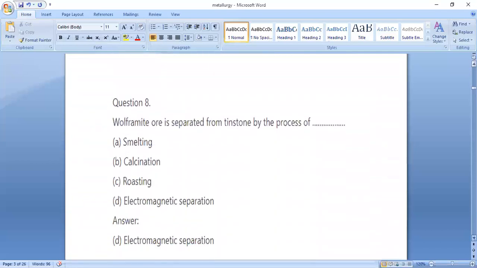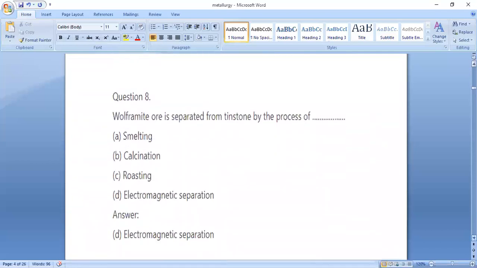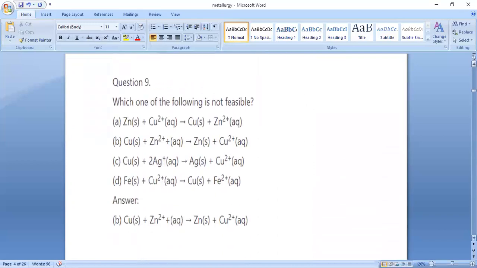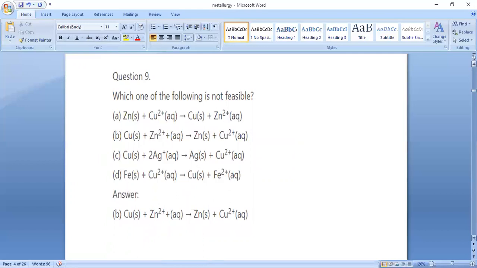So next question number 8. Wolframite ore is separated from tin stone by the process of electromagnetic separation. So option D is the right answer. Which of the following statement is not feasible? So option B. Copper plus zinc gives zinc plus copper 2 plus, everything in the aqueous state. So option B is the correct answer.